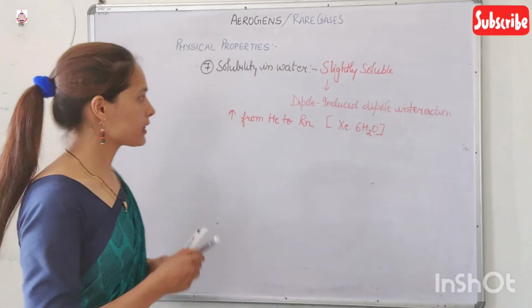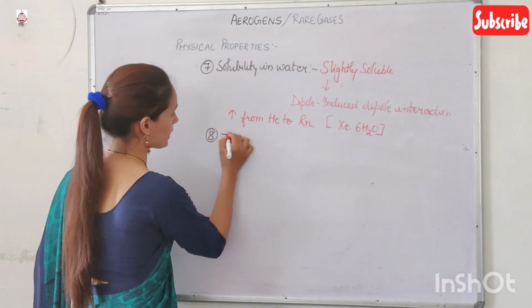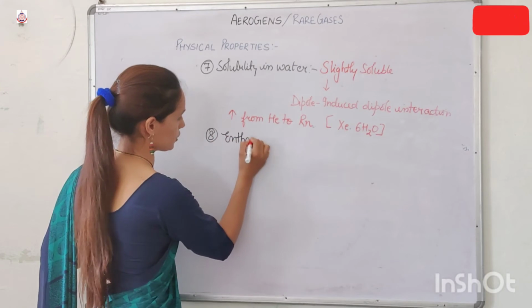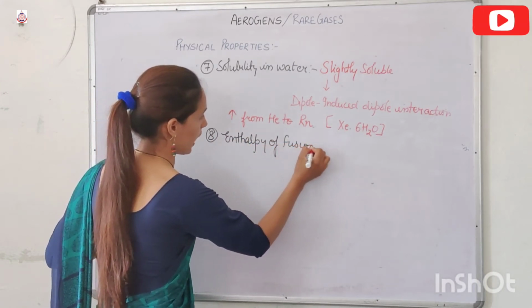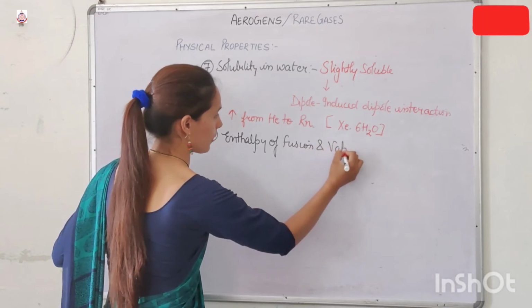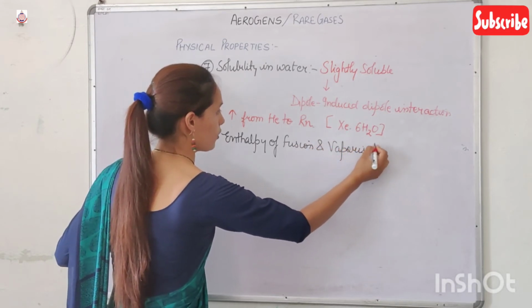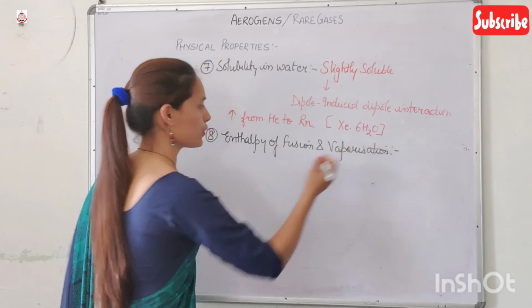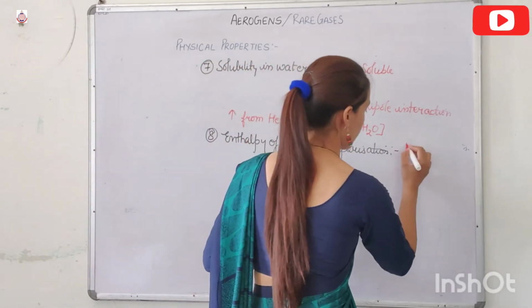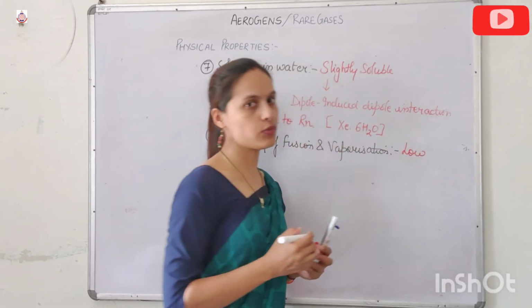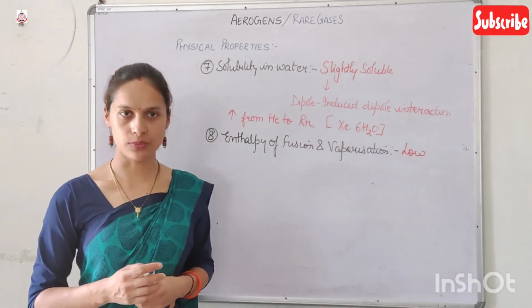Now next is enthalpy of fusion and enthalpy of vaporization. Both the enthalpy of fusion and the enthalpy of vaporization of noble gases are low due to weak van der Waals force of attraction.